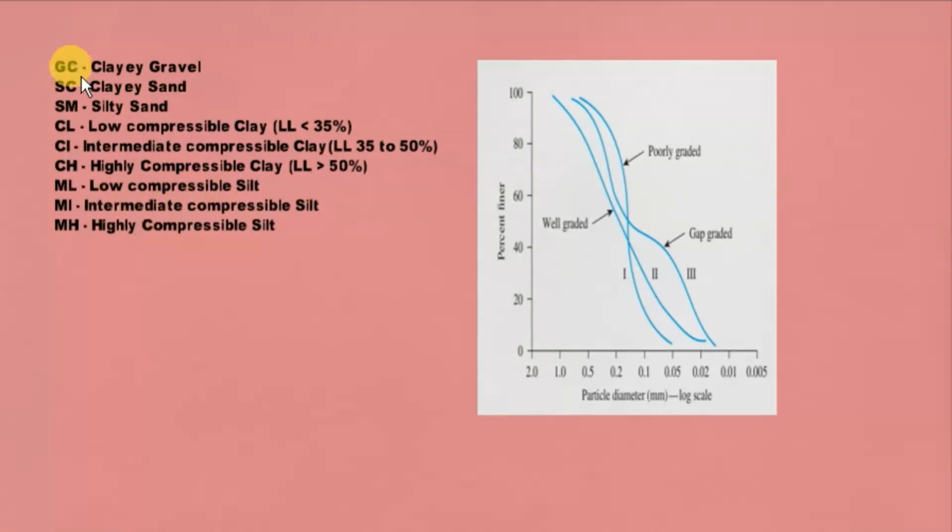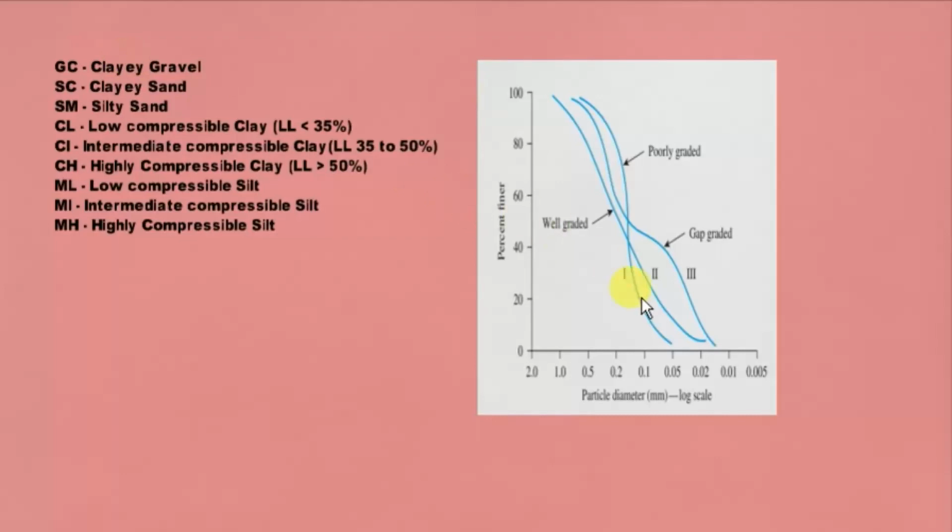As you can see, though it is named GC, C is given named first. For example, clayey gravel is written as GC, where a greater amount of gravel is present and a lesser amount of clay is present. Hope you get it.